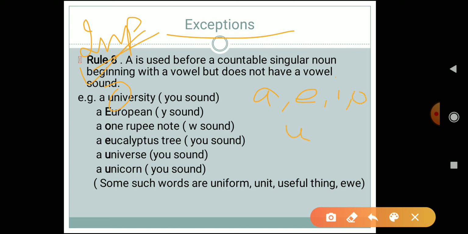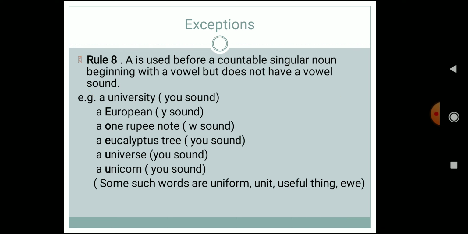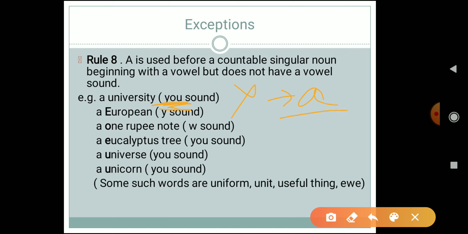Why are we using a over here? The answer is that when you pronounce the word university, the sound coming is of Y. You have to hear the sound properly. The sound is of Y, and Y is a consonant. So obviously you have to use article a over there.